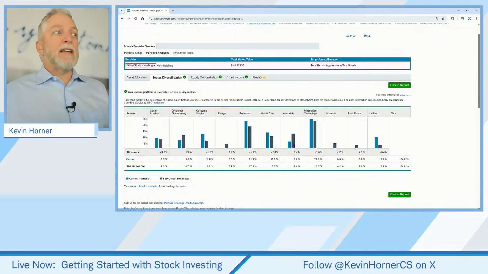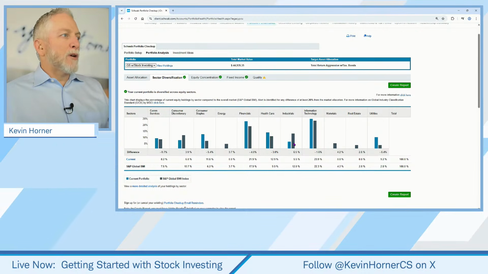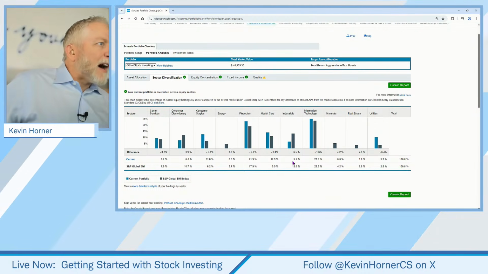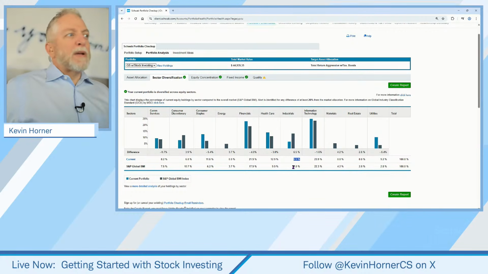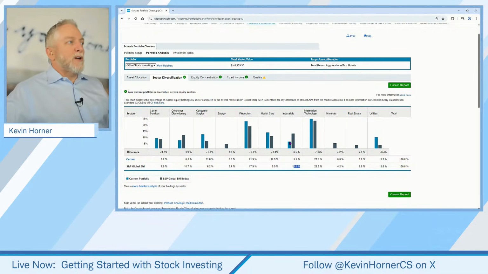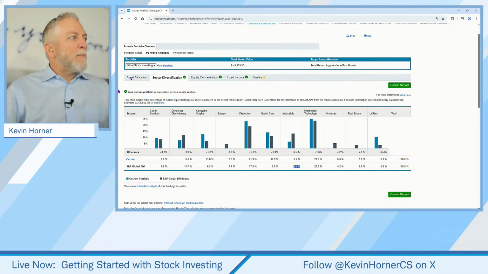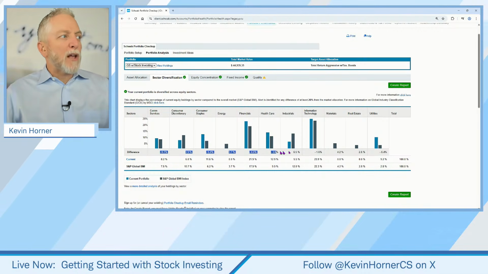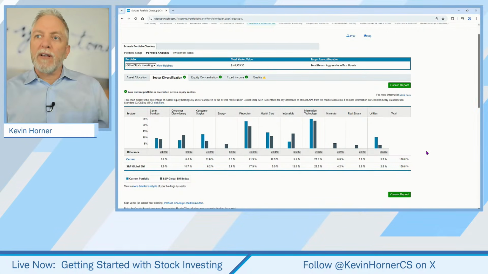Now I'm not as light as I once was, or I'm at, let's see, I'm at 5.5% when we want to be at 12 in industrial. So I will need to add to industrial, but you can see nothing is dramatically out of balance. Everything is relatively close, and set some ideas for yourself, everyone, as to how you'd like this to be.